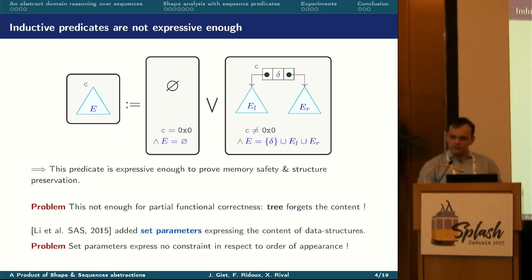In previous works, the inductive predicates were given set parameters expressing the content stored in the tree. So using capital letter E, in the empty case, the content is empty. In the non-empty case, the content is obtained by considering the content of the two subtrees with the value delta. But this extension is not enough because it cannot reason on the order of appearance of elements, and this is crucial to reason about sortedness.